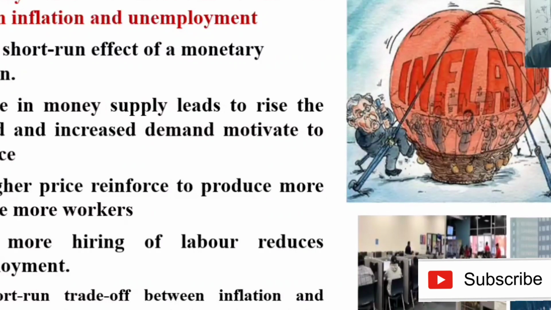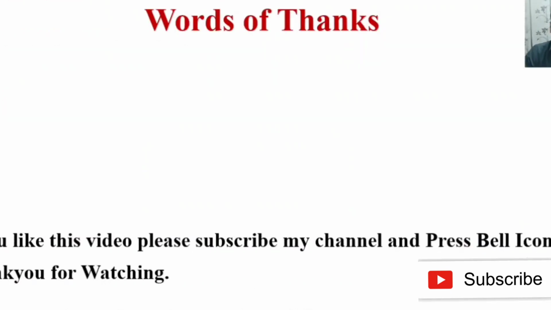So during the short run, what should the government do, control inflation or unemployment? On the one side, unemployment increases when the government controls inflation. On the other side, inflation decreases but unemployment increases. So society faces a short-run trade-off between inflation and unemployment. So this is all about the 10 principles of economics.